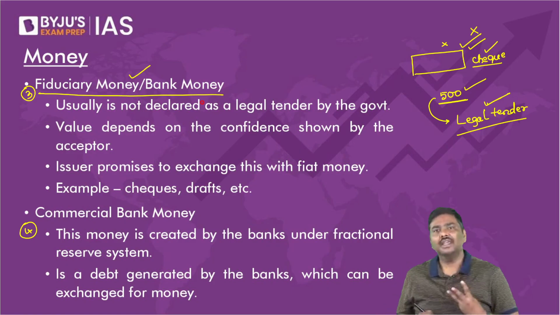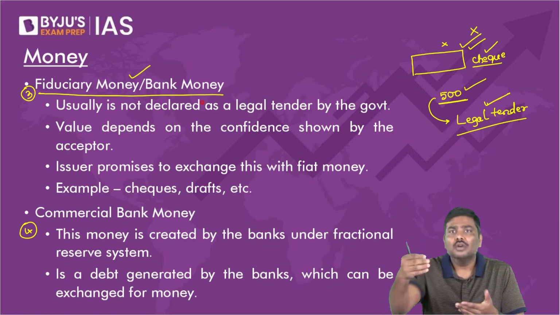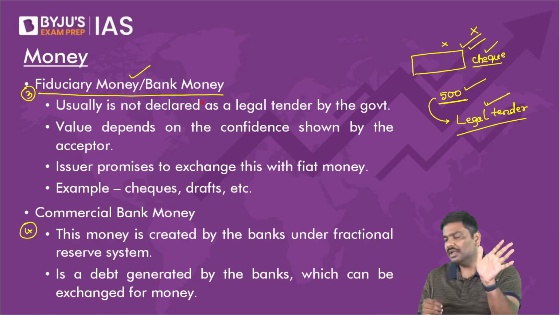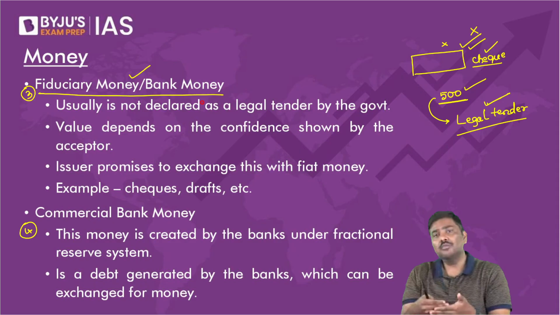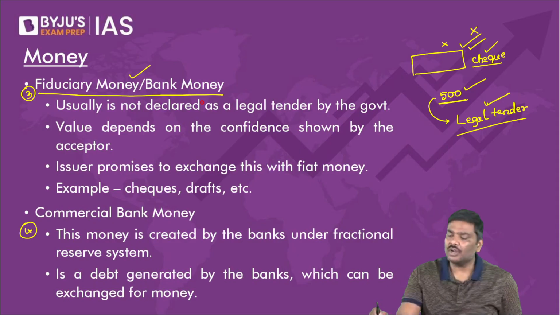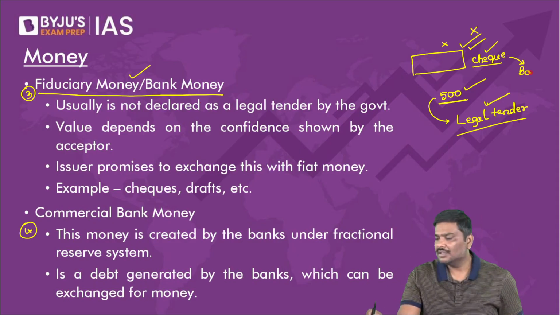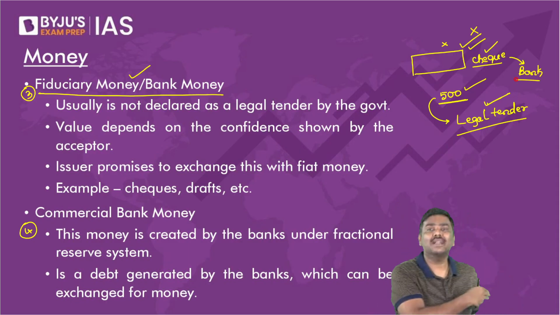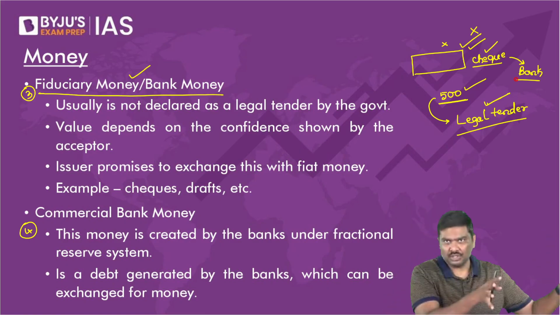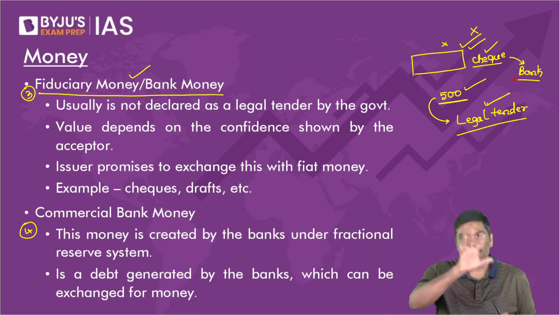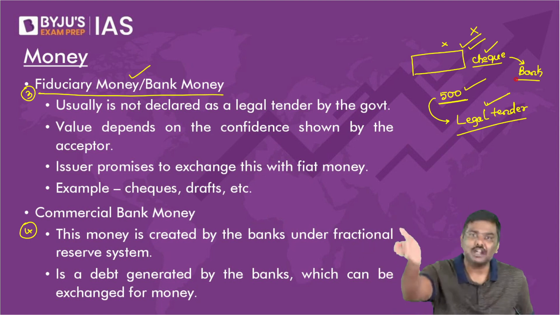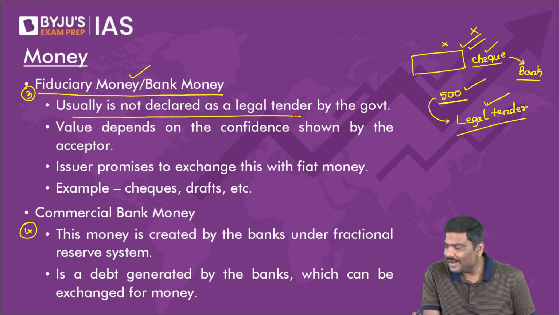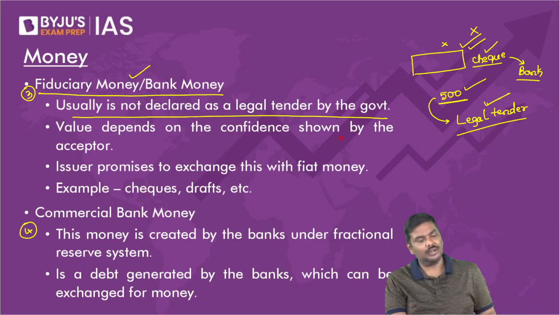Now, question number three. If I'm issuing a check to you, from whom did I get this checkbook? I have got this checkbook from the bank. Some of you are saying government. No, bank. I got the checkbook from the bank. That is, in a bank I have got an account, and because I've kept money in the bank account, the bank has issued a checkbook to me. Now, please understand this. Usually, these are not declared as a legal tender by the government.